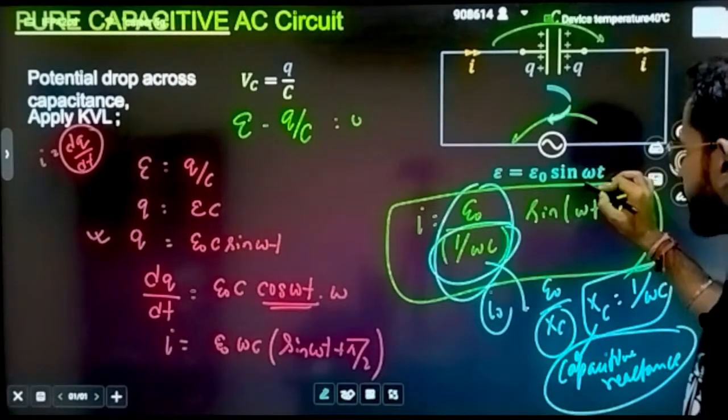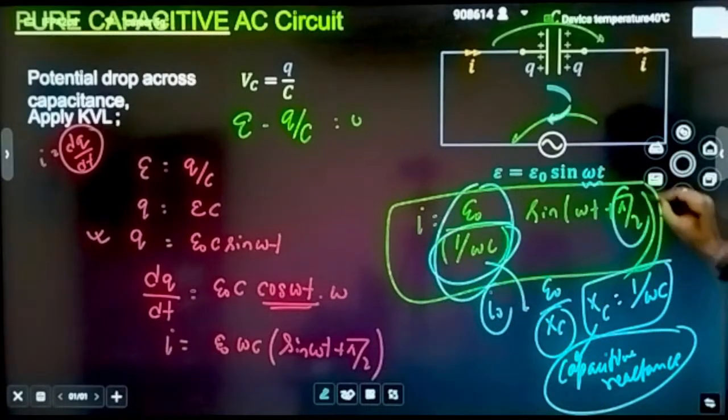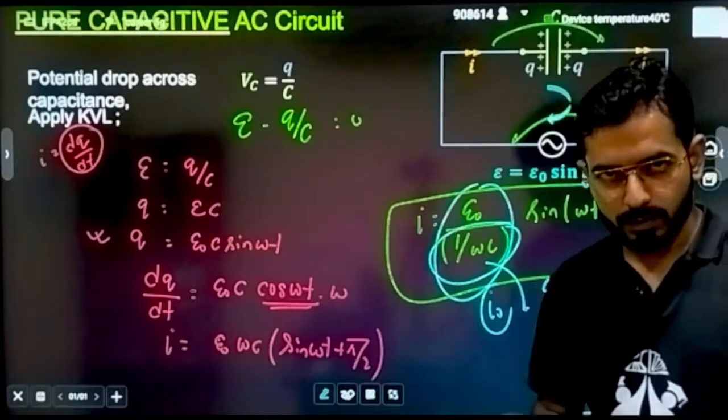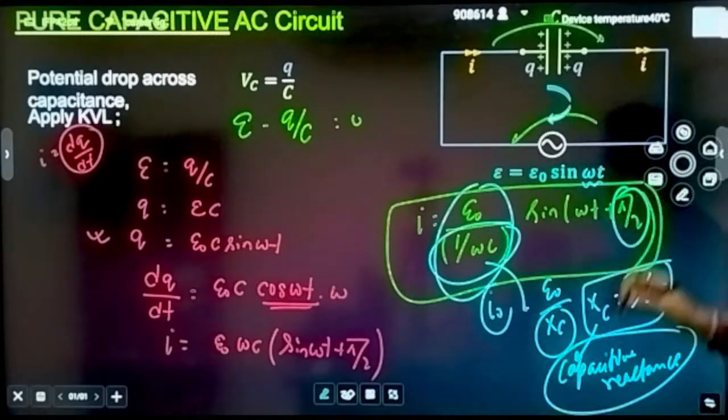Now what is the phase difference between both of these? The phase difference between EMF and current is equal to pi by 2. This is one more very obvious thing. What is the phase difference between both of them? That is equal to pi by 2.